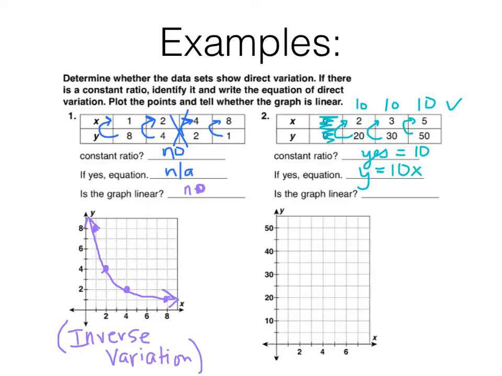Is the graph linear? Okay, 2, 20, 0, 0, 3, 30, and 5, 50. Does that make a straight line? It indeed does. It indeed is linear, yes, as a direct variation will be.